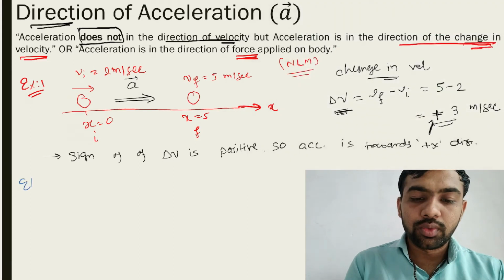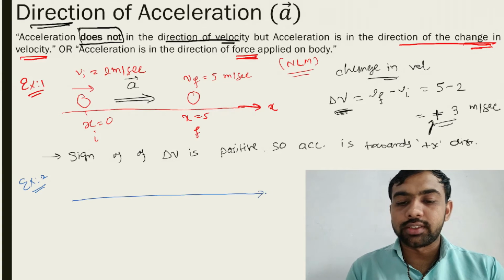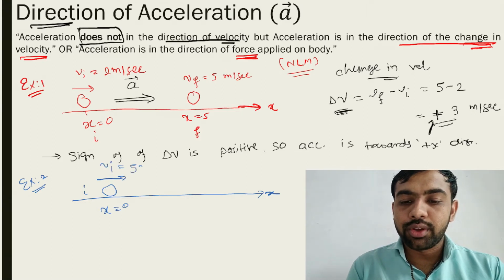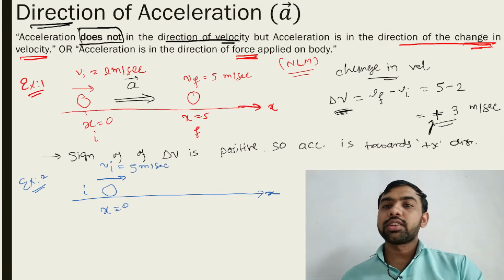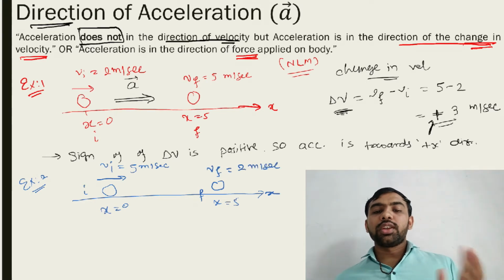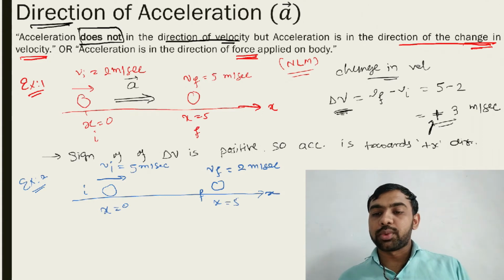Let's we discuss this next example. Example number 2. Consider the same situation. Suppose it is x-axis. Object is somewhere here. X is equal to 0. Initial condition here. V initial is considered to be 5 meter per second. V initial क्या है? 5 meter per second. Consider after some time this final position x is equal to 5. Here V final is supposed to be 2 meter per second. मतलब मैंने अपोजिट कर दिया. ठीक है, सपोज इनिशियल वेलोसिटी 5 है, आफ्टर सम टाइम इट्स वेलोसिटी बिकम्स 2 मीटर पर सेकेंड.